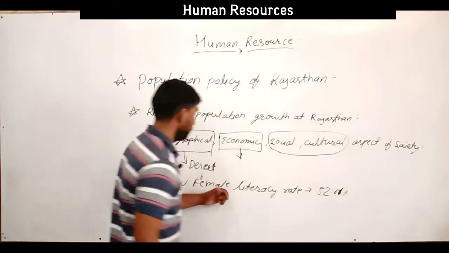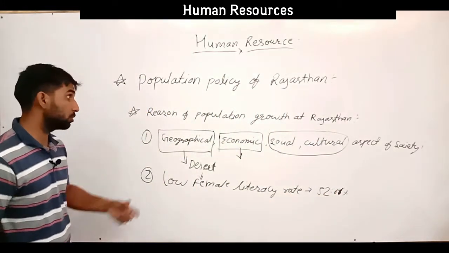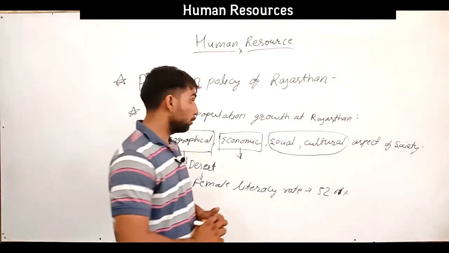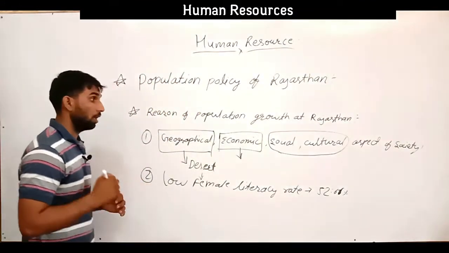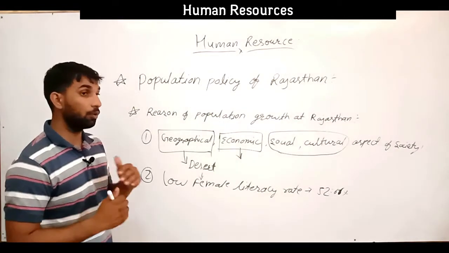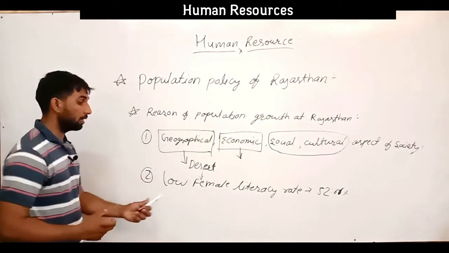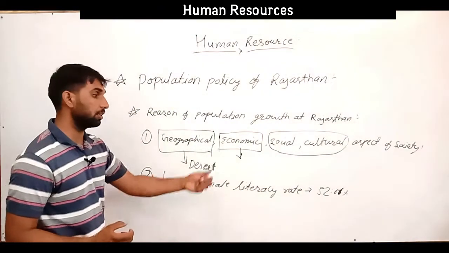So the low female literacy rate is also a cause of population growth in Rajasthan, because literate people know how to plan and how to look after the welfare of the family. So that part was a lacuna in the female literacy rate.